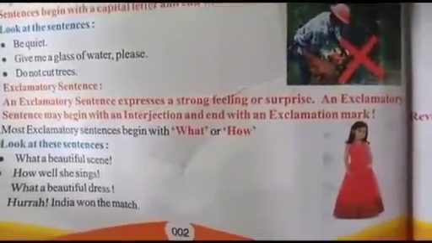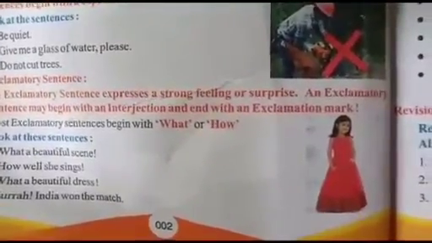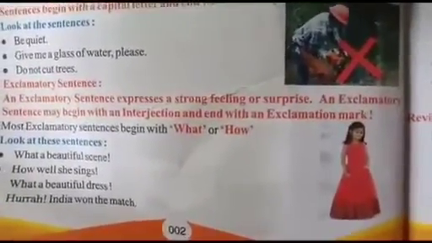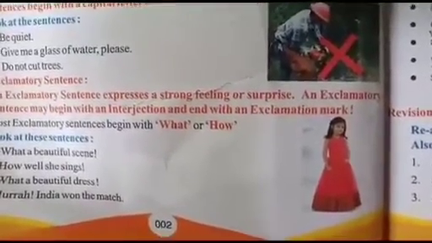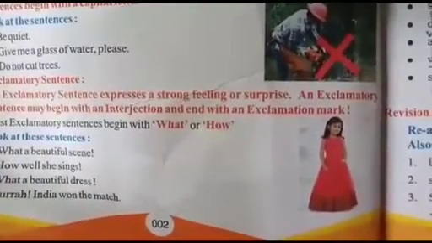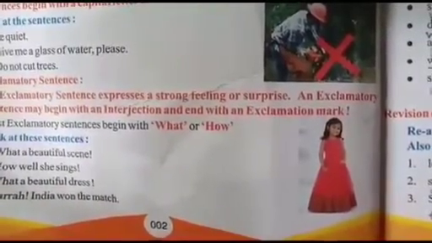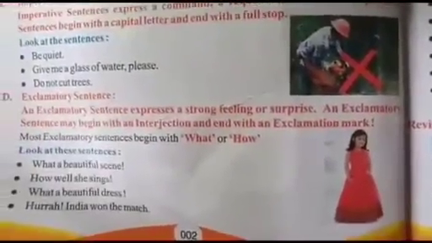How well she sings! What a beautiful dress! Hurrah! India won the match! So here you can see, exclamatory sentences express strong feelings or surprise. They may begin with an interjection and end with an exclamation mark.